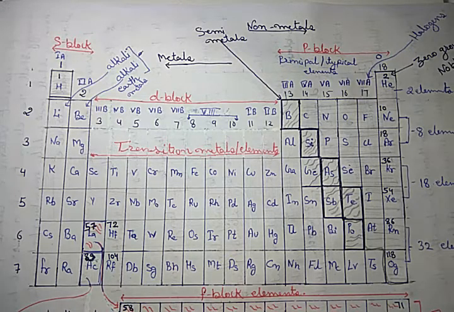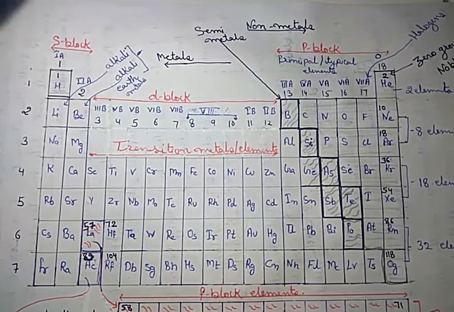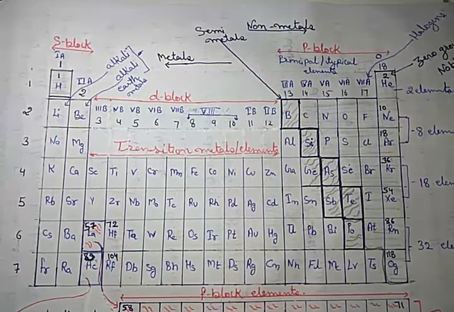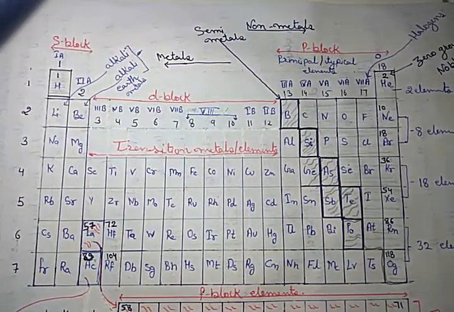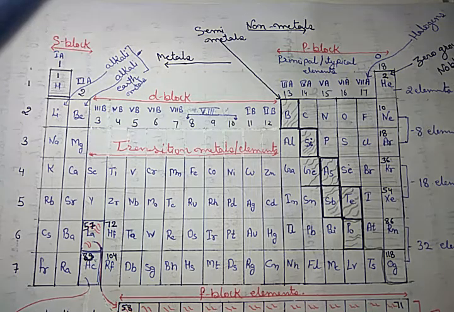Before starting the modern periodic table, one important point which comes in our exam is the modern periodic law. In yesterday's class we already discussed it, so let me remind you. In 1913, Henry Moseley proposed that the properties of elements are more fundamental with atomic number, or in other words, atomic number is more fundamental than atomic mass.